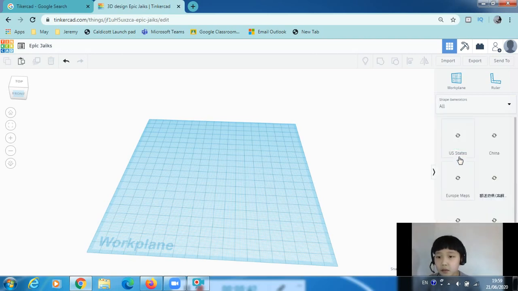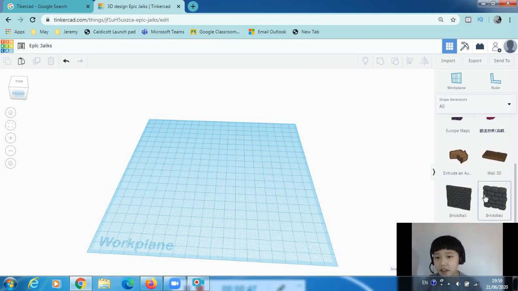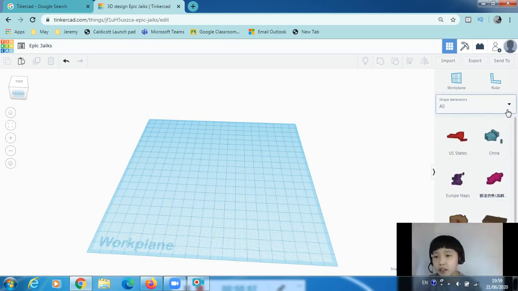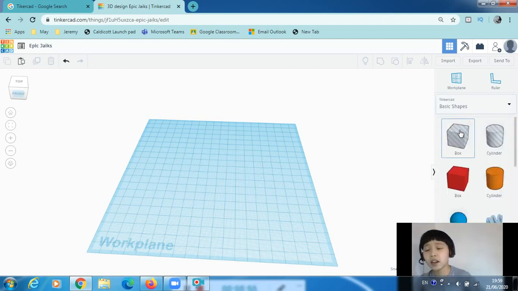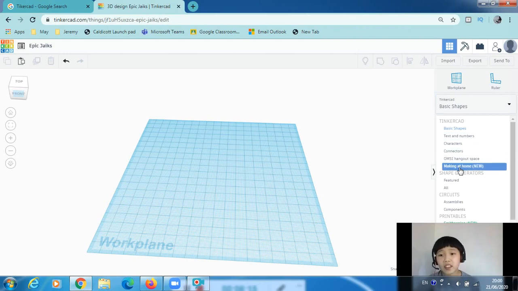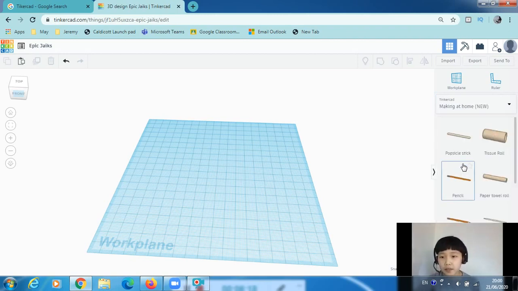Then there's features and all shapes, like there's even United States, China. There's brick walls. I don't know why it said wall 3D because all of them are 3D. So there are the different types of shapes. You can just go on and explore forever. And maybe every day, a few more shapes to discover. I love discovering more new shapes. And plus, it always updates new ones, new shapes.